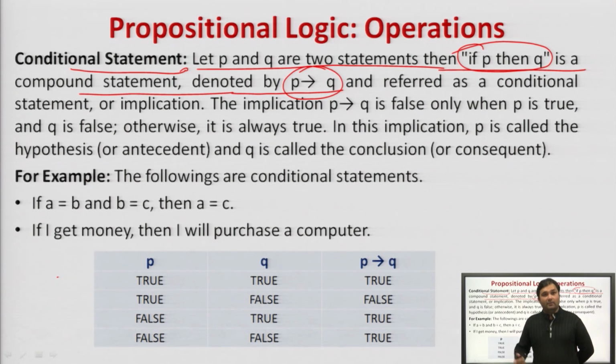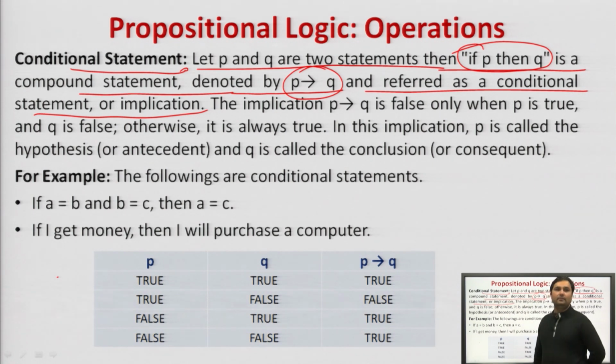In a declarative sentence, it is represented as if P then Q, but in mathematical form it is represented as P implies Q and referred to as a conditional statement or implication.